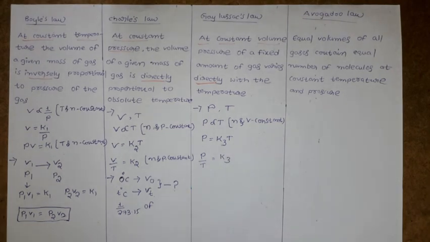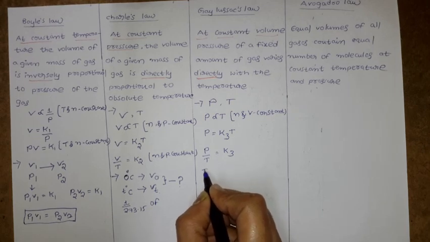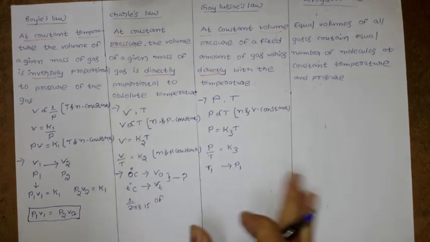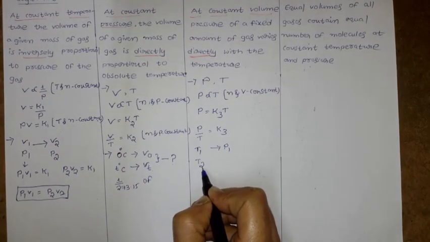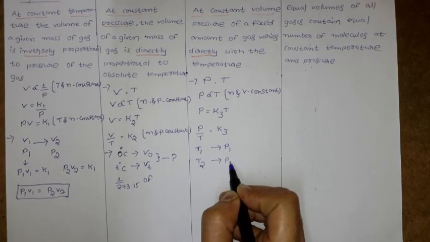Okay, so for Gay-Lussac law, at constant volume, the pressure of a fixed amount of gas is directly proportional to temperature. Assume at the initial temperature T1 a gas has pressure P1, and if you increase the temperature from T1 to T2, the pressure becomes P2.